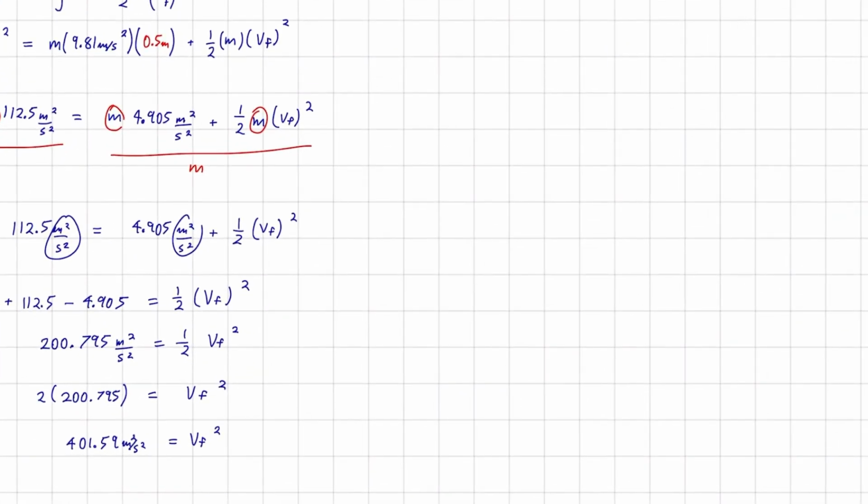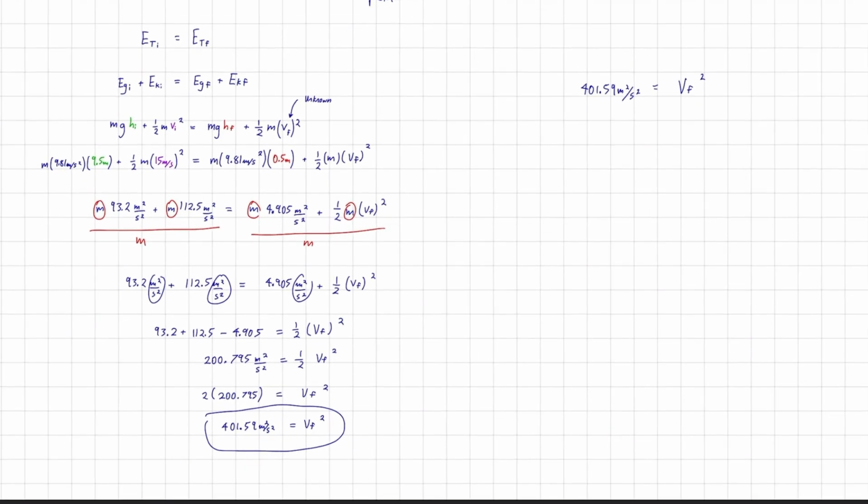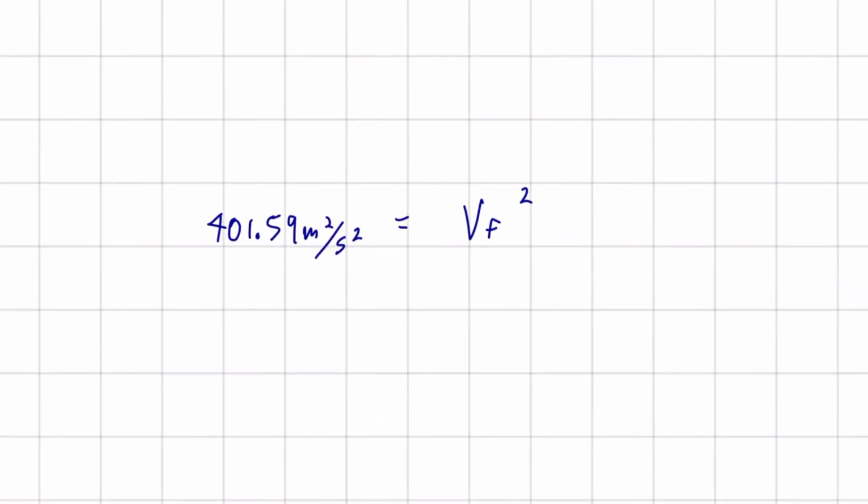And now that we're running out of room, I'm just going to bring this up to the top again. So I'll just rewrite what we have there. So 401.59 meters squared per second squared is equal to vf squared. Same thing. I'm just going to pick up higher up on the page so we have some room to finish this.